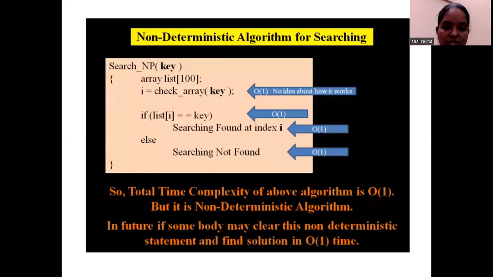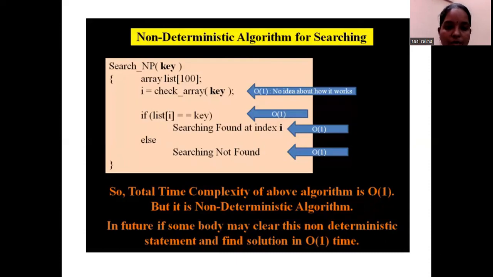This is a searching algorithm which is given. Here we have a function called search_NP, and it passes an argument called key, and it contains an array list of 100 elements. Now we have the term i = check_array(key), where i is a variable. For example, you are giving some search element, and you have to find out, within those 100 elements in the list, what your search key element is.